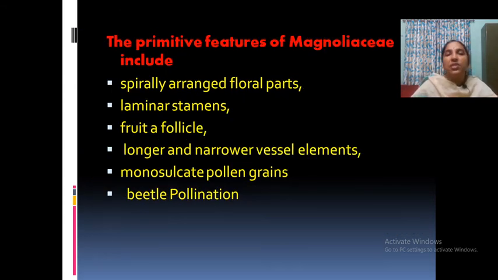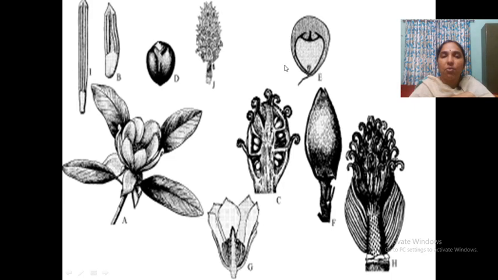Some of the primitive features are the spirally arranged floral parts, as I already told you, and the laminar, leaf-like nature of the stamens. Then the fruit is a follicle, that is also the apocarpous condition. Then longer and narrow vessels, monosulcate pollen grains, beetle pollination, and the perianth nature. All these are considered as what? Primitive. So more stamens, more carpels, and more tepals are also considered primitive features of the family Magnoliaceae.